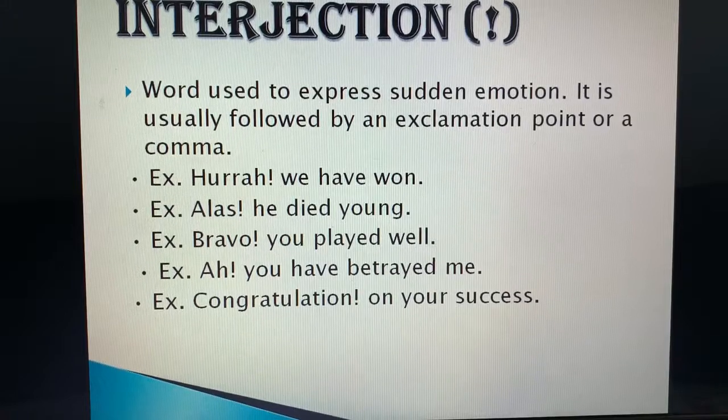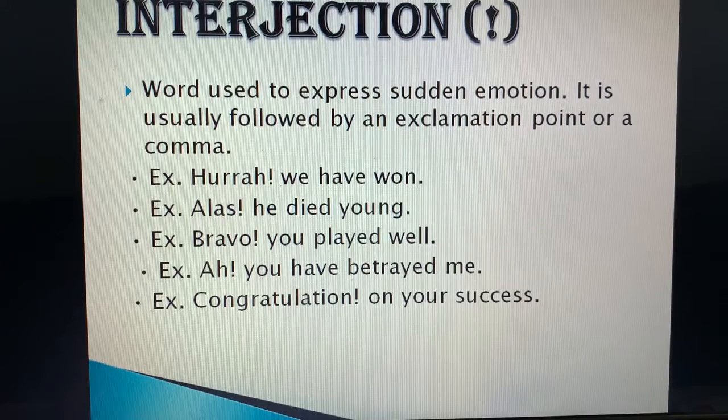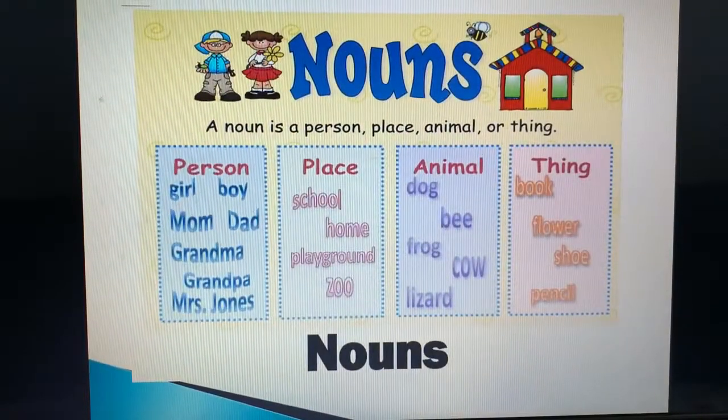I hope you all have understood the 8 parts of speech. Do not go into the detail, but you should know the definitions, examples, and you should be able to identify the part of speech in the given sentence. Fine. So next we are going to revise chapter number 7, that is nouns.